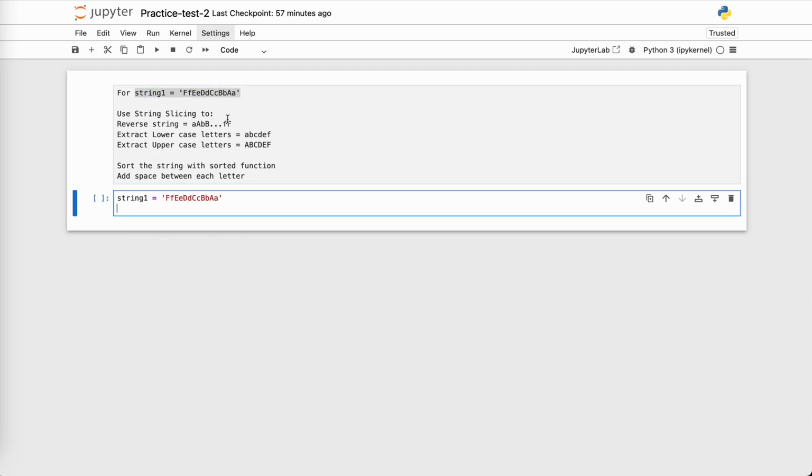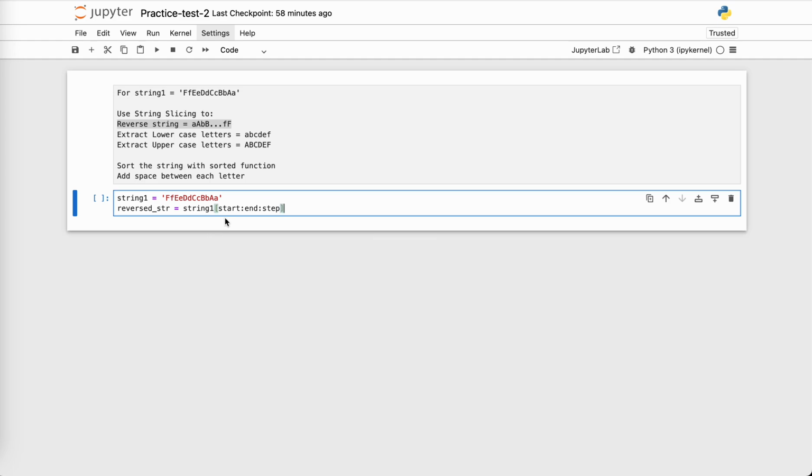Now, the first question is to reverse the string using string slicing. So how do I do that? Let's declare our variable reversed string equals to. Now, my string variable is string1. So string1, and then in order to do string slicing, the normal format is to open a square bracket, then mention the start index, colon, mention the end index, colon again, and then mention the step.